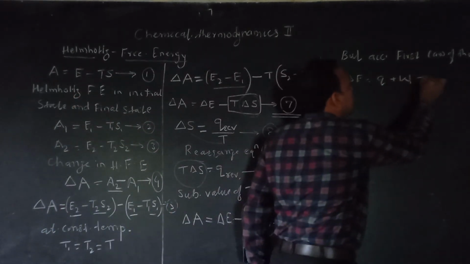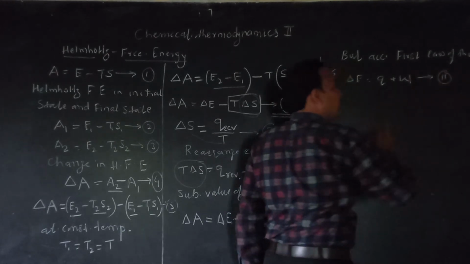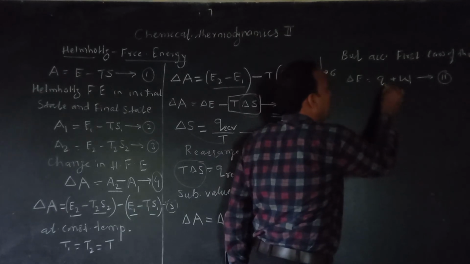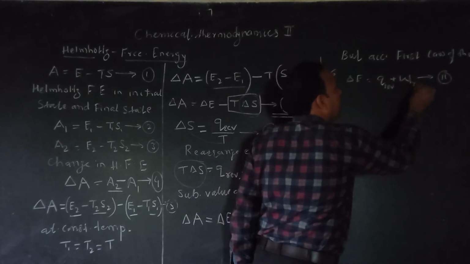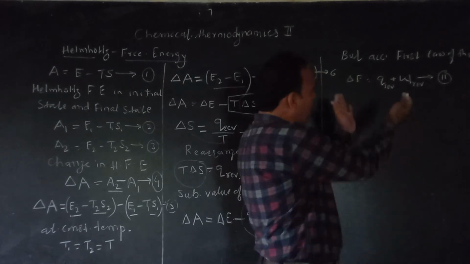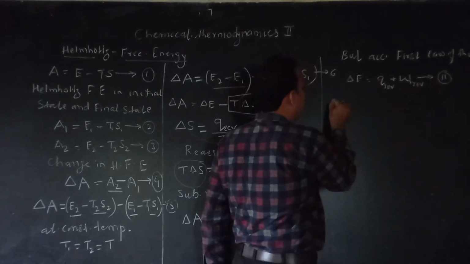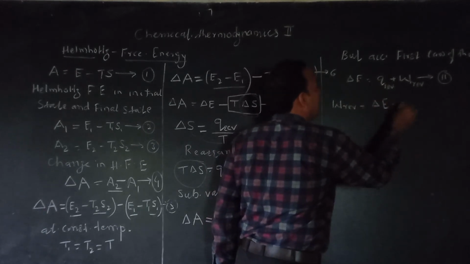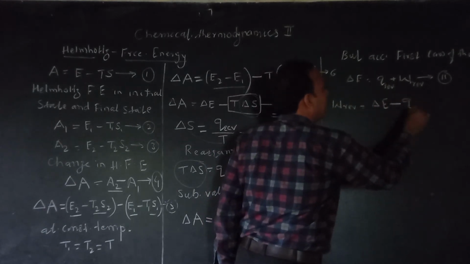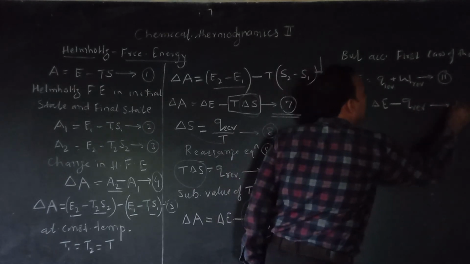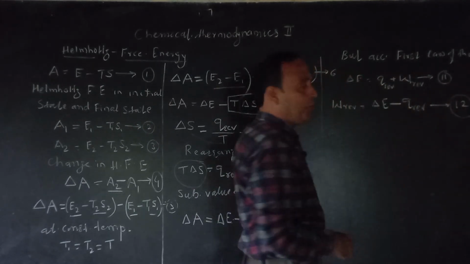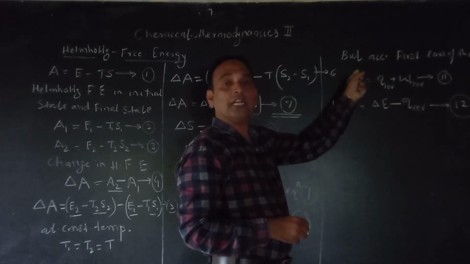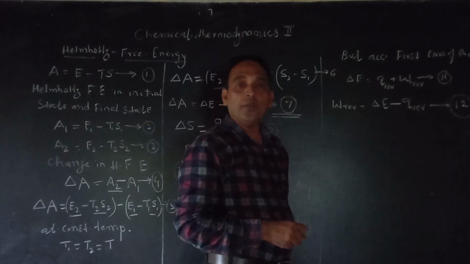Now suppose this is my equation number 11. Now in a reversible process, Q becomes Q reversible, and work becomes W reversible. Now rearrange this equation. We can write here W reversible is equal to delta E minus Q reversible, and this is my equation number 12. I just rearranged it: W reversible is equal to delta E minus Q reversible, taking Q to the other side.